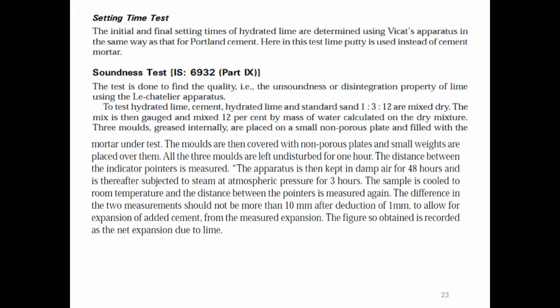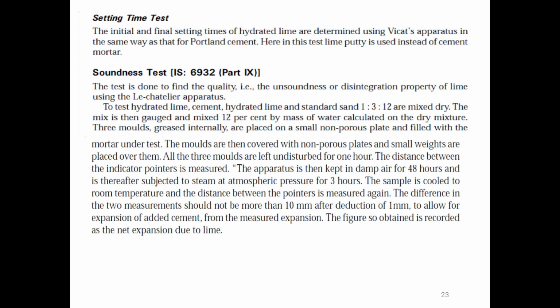All the 3 moulds are left undisturbed for 1 hour. The distance between the indicator pointers is measured. The apparatus is then kept in damp air for 48 hours and is thereafter subjected to steam at atmospheric pressure for 3 hours.